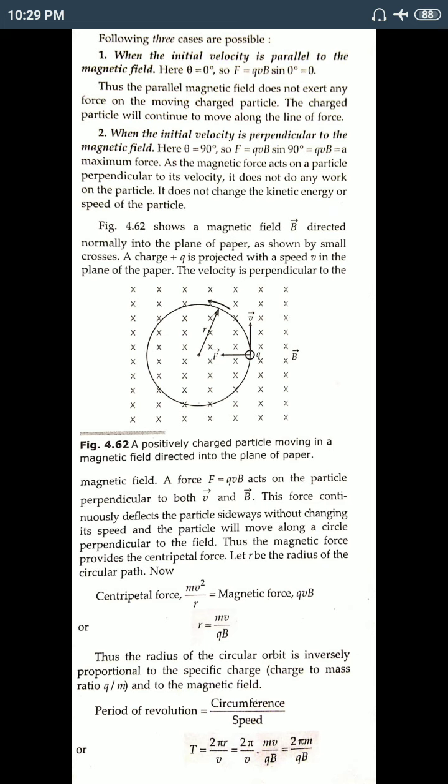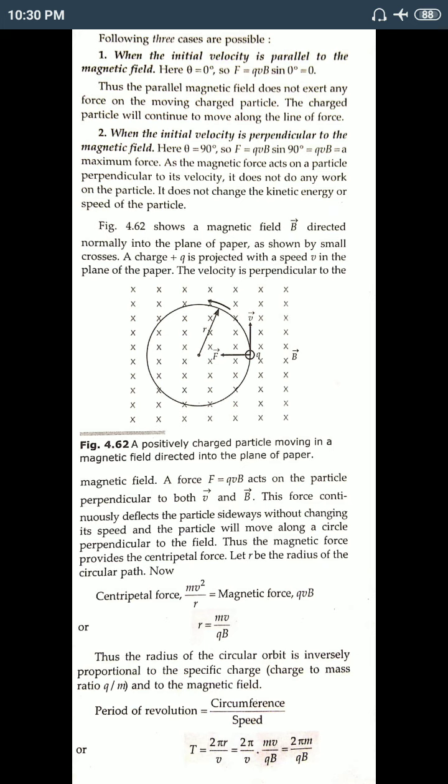There is no angle between them, theta equals 0 degrees, so F equals 0. Already we discussed this in the special cases. Thus, if the initial velocity is parallel to the magnetic field, no force is exerted on the moving charged particle. Clear? So the charged particle will continue to move along the line of force.